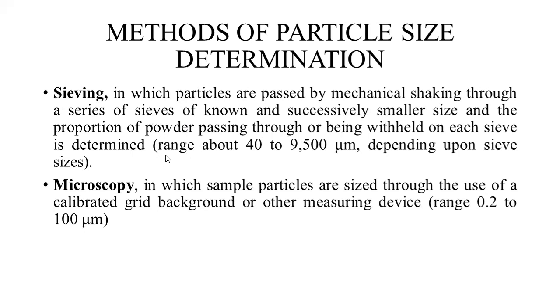Through this process, the particle size range is from 40 to 9,500 micrometers, depending upon sieve sizes. So one of the most important methods for particle size determination is sieving. Next is microscopy, in which sample particles are sized through the use of a calibrated grid background or other measuring device. In this method, particle size range is from 0.2 to 100 micrometers.